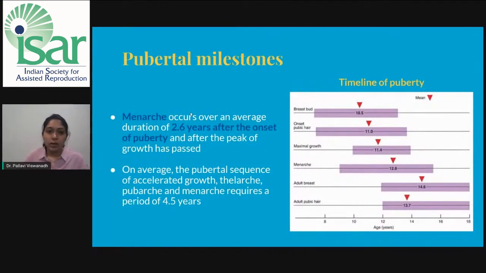Milestones of puberty. Menarche occurs over an average duration of 2 years and 6 months after the onset of puberty and after the peak of growth has passed. On an average, the pubertal sequence of accelerated growth, thelarche, pubarche, and menarche requires around 4 to 5 years.